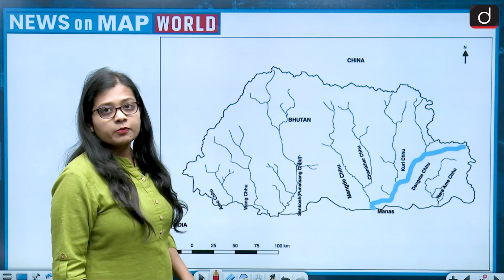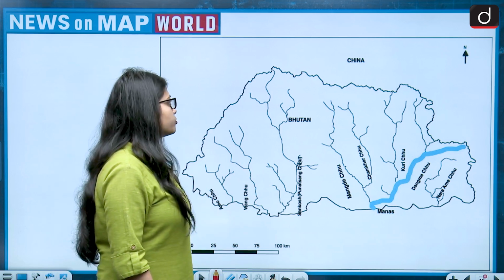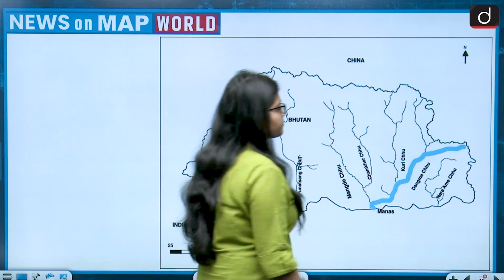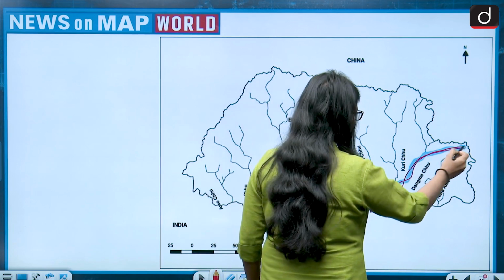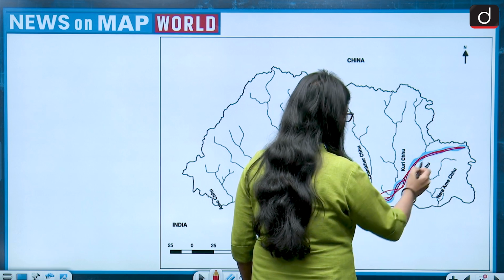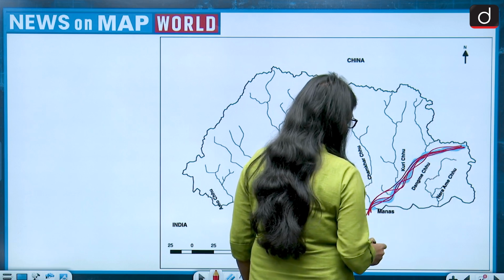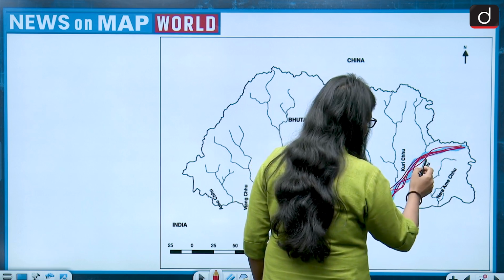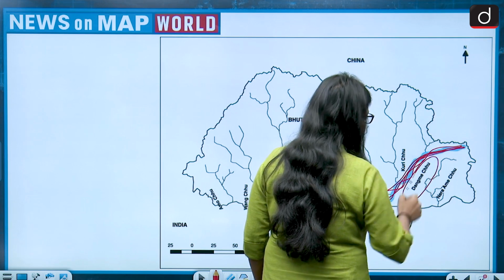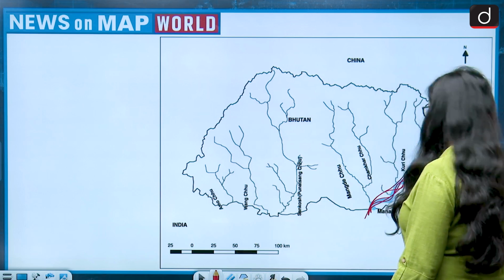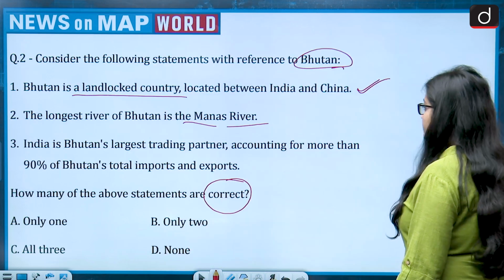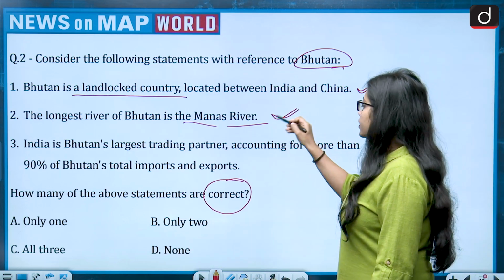But the name of the Manas River is different in Bhutan. This is the map of Bhutan, and this is the Manas River which is flowing through it. But in Bhutan it is not named Manas. The name of the Manas River in Bhutan is the Dangme River. So this is also correct.